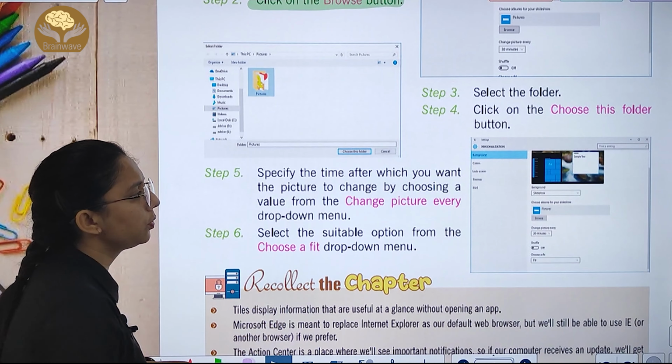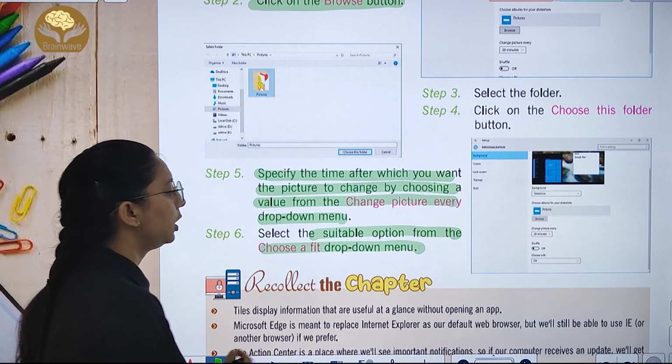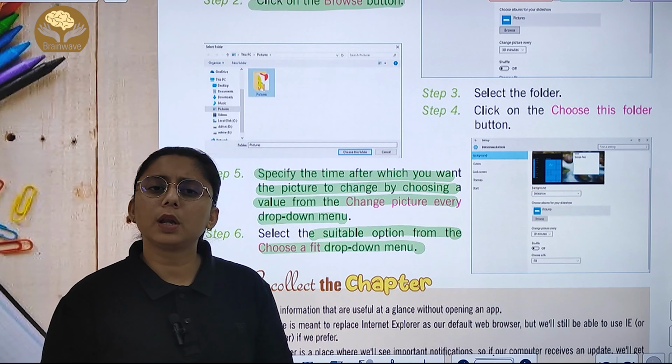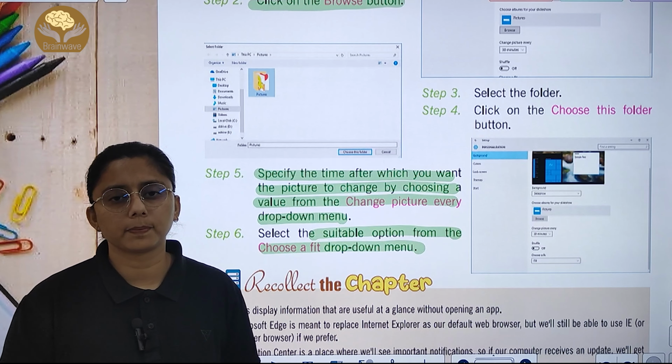Specify the time after which you want the picture to change by choosing a value in the change picture every drop down. Select a suitable option from the choose fit drop down menu. आप suitable option को क्या करोगे, choose.